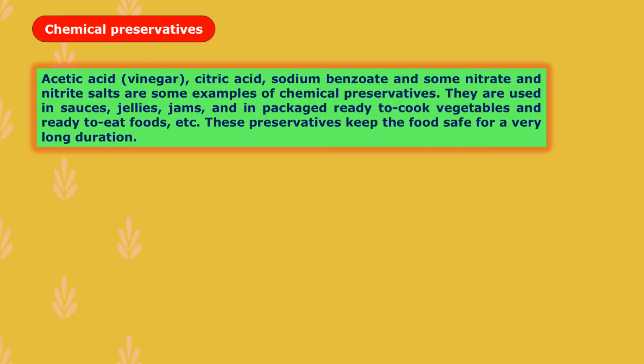Acetic acid, that is vinegar, then citric acid, sodium benzoate, and some nitrate and nitrite salts are examples of chemical preservatives. These are used in sauce, jellies, jams, and in packed ready to cook vegetables and ready to eat foods also. These preservatives keep the food safe for a very long duration, so we can preserve food for a longer time. So these are the chemical preservatives.